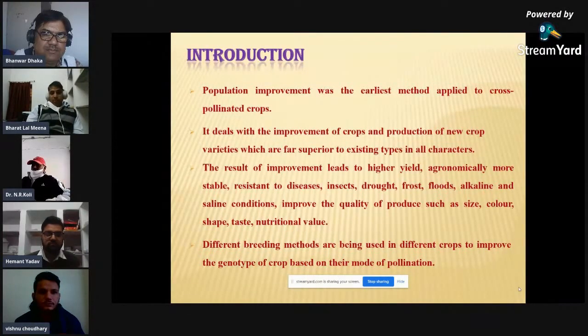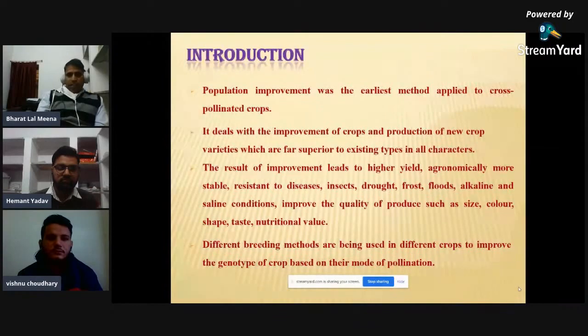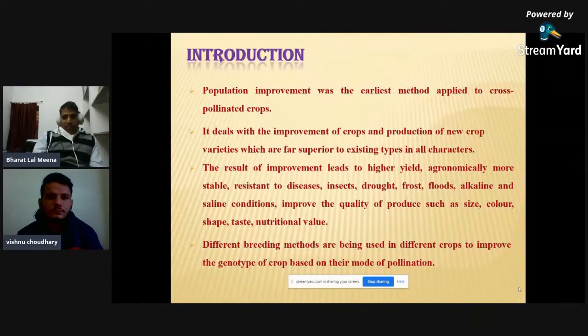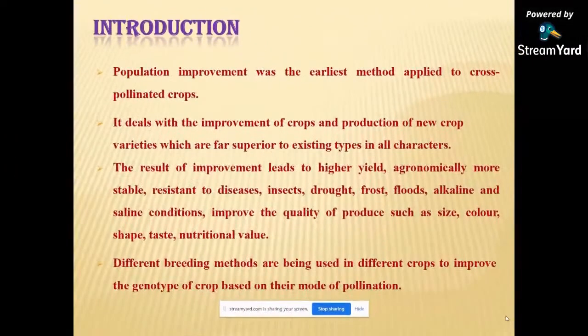The result of population improvement leads to higher yield, more stable agronomic performance, and resistance to disease, insects, drought, frost, flood, and alkaline and saline conditions. It also improves the quality of produce, such as size, color, shape, taste, and nutritional value.